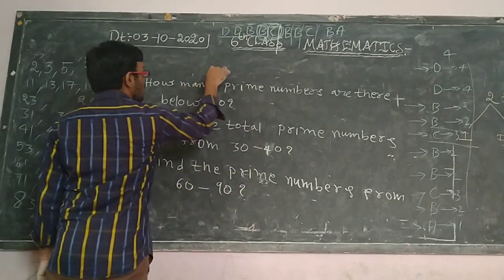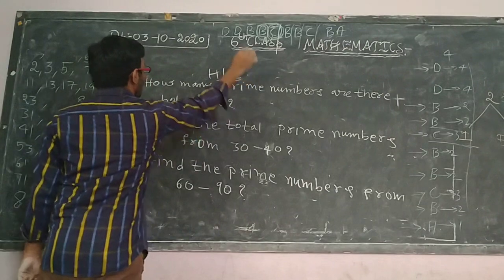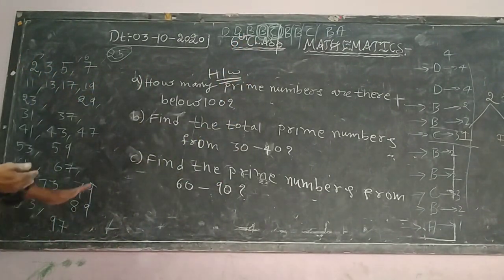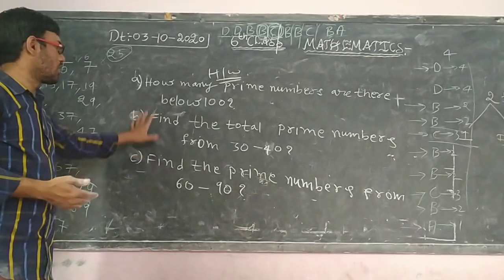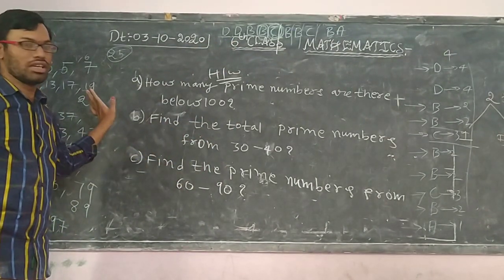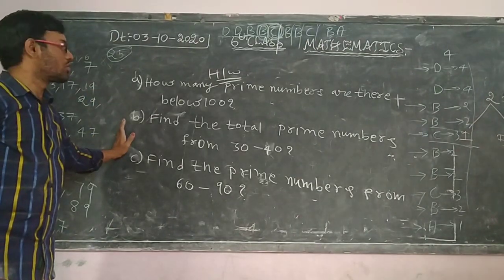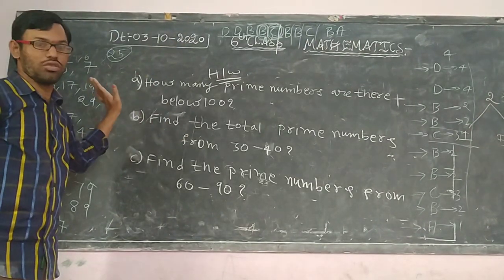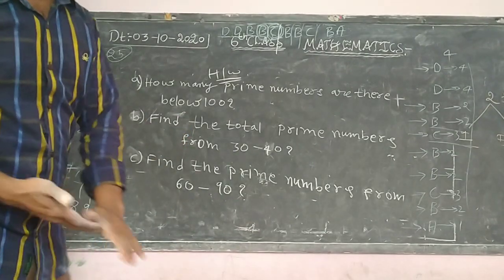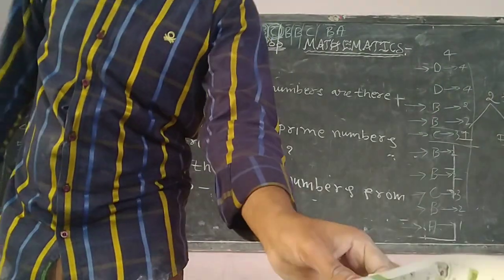So you are supposed to do these 3 homework problems. Regarding the prime numbers only, the prime number chart only, this concept will be useful for children. With the help of the shortcut, you are supposed to identify these problems. So take that shortcut and do it. It is very easy.